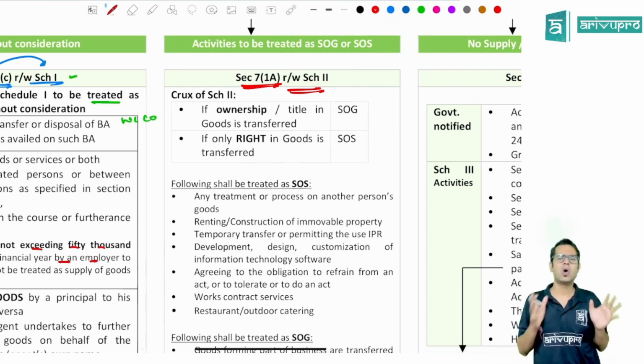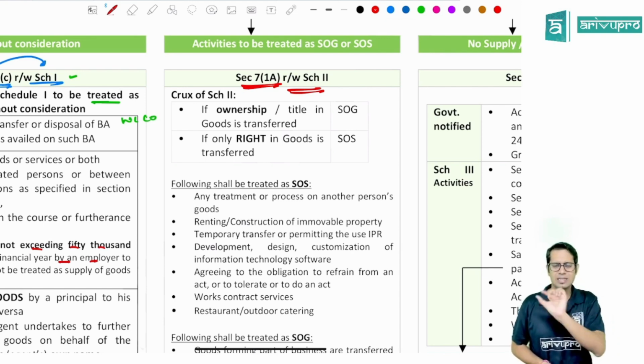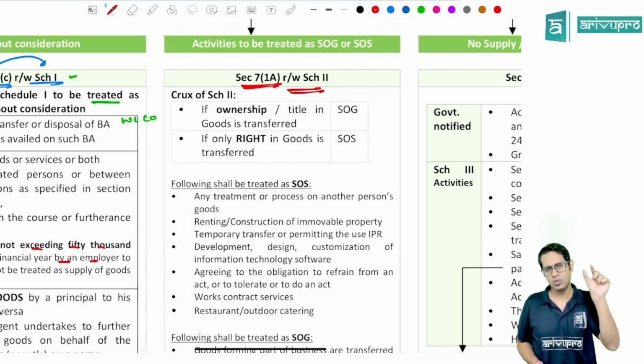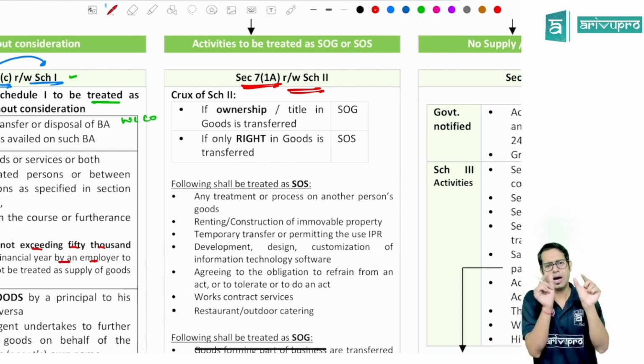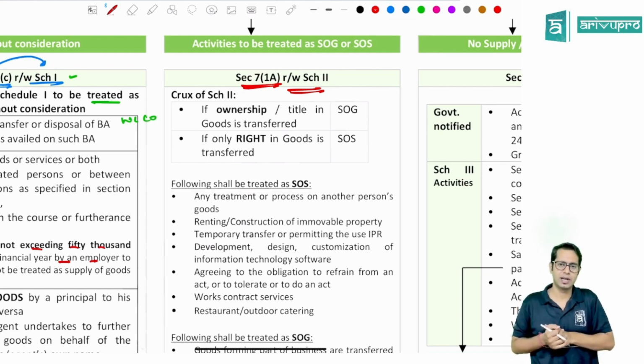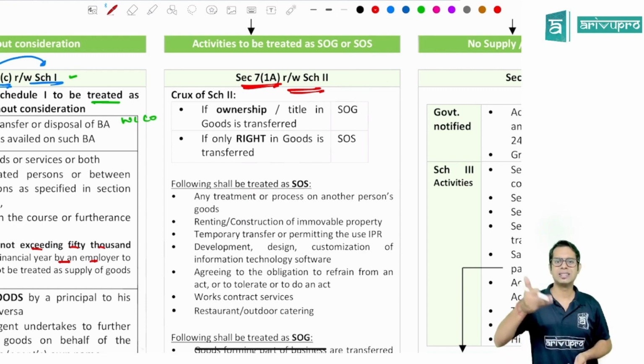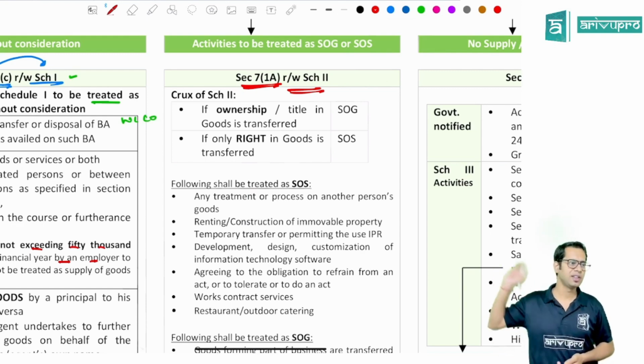See, basically, these were all points of dispute under pre-GST law. For example, sale of a SIM card: whether it is supply of services or supply of goods. A SIM card is a product, it is movable, so it should be treated as goods. But are you buying a SIM card because it is movable? You are buying a SIM card to take the services of Jio, Airtel, Vodafone, etc. So there was a dispute before GST law. To make sure this dispute does not continue under GST law, they have given Schedule 2.